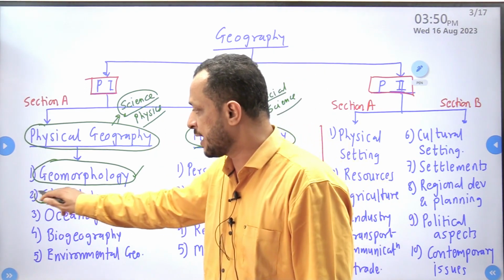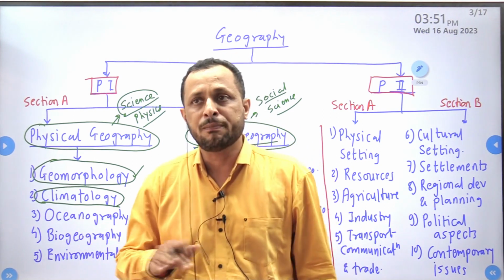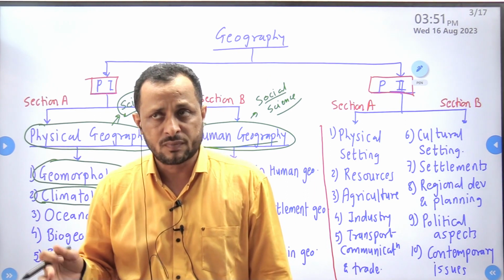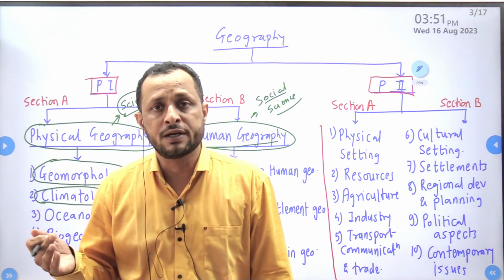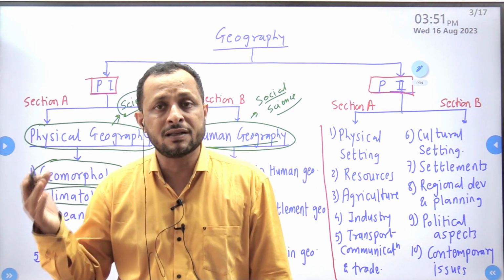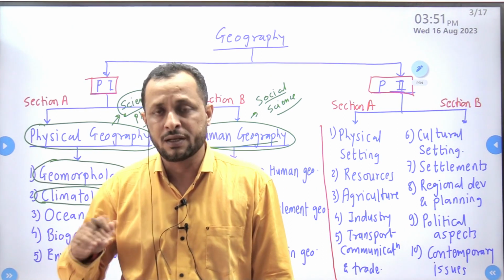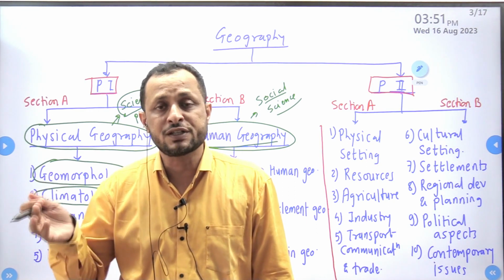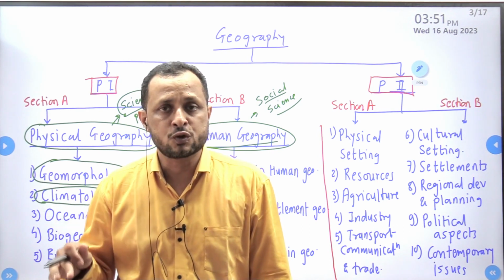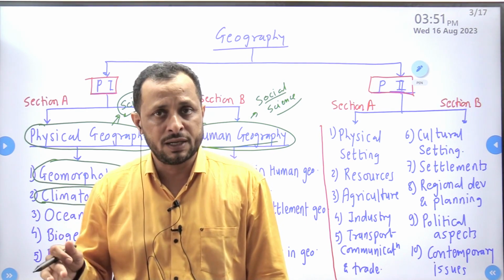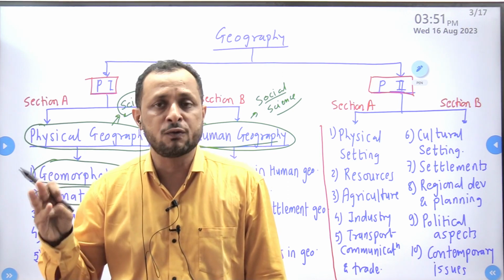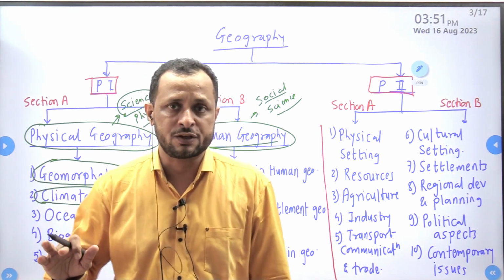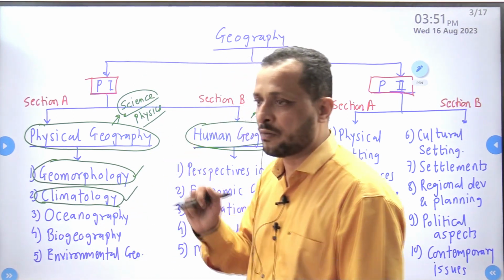The second component is climatology. It will include basic phenomena of climate, meaning what is there in the atmosphere, atmospheric composition. It also contains the layers of atmosphere, meaning structure of atmosphere, air temperature, air pressure. After that, winds which are generated due to air pressure difference, monsoon winds, jet streams, air masses, precipitation which includes rainfall, snowfall, hailstorm and cyclones. And the last one is climatic classification. So all those climate related phenomena are covered over here.